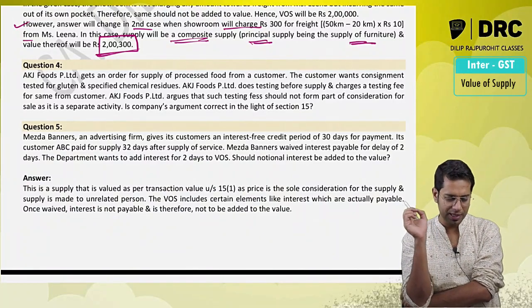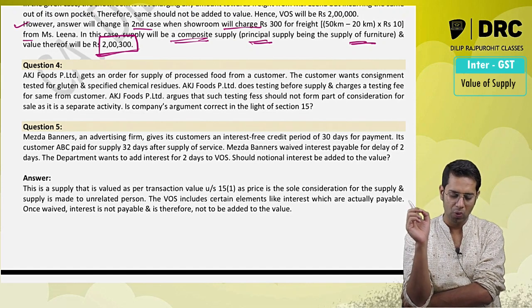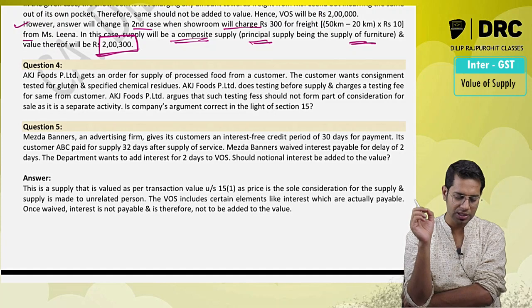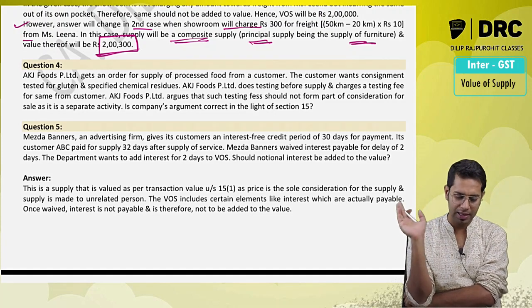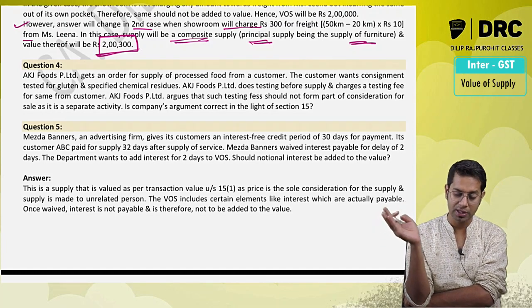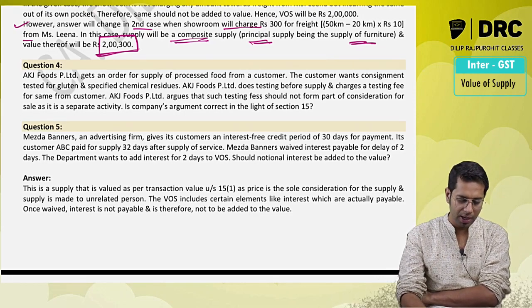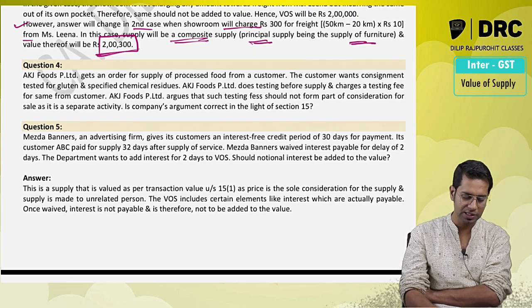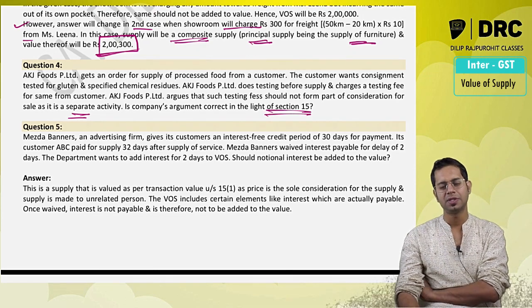A Food Private Limited gets an order for supply of processed food from a customer. The customer wants the consignment tested for gluten and specified chemical residues. A Food Private Limited does testing before supply and charges testing fees for the same. A Food argues that such testing should not form part of consideration for the sale as it is a separate activity. Is the argument correct as per section 15?